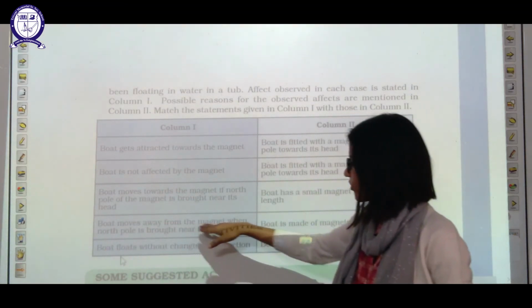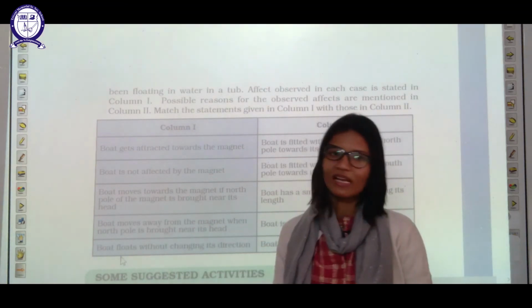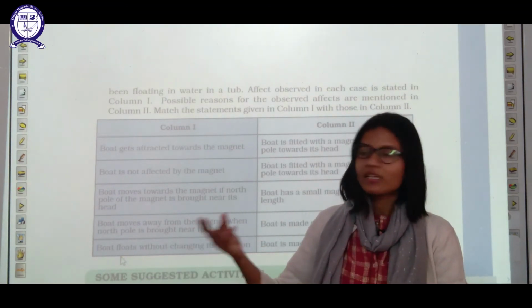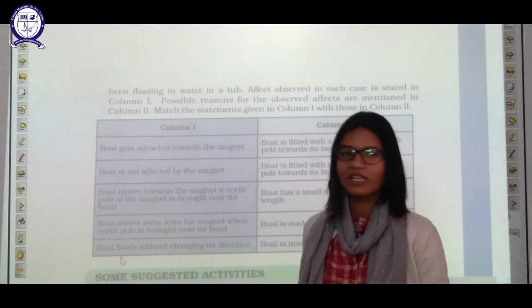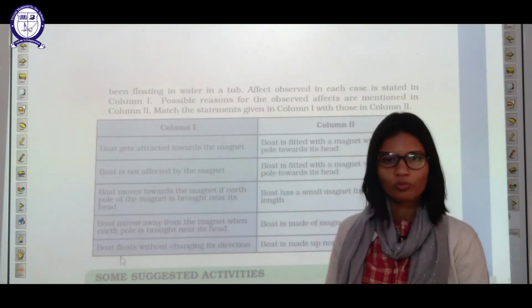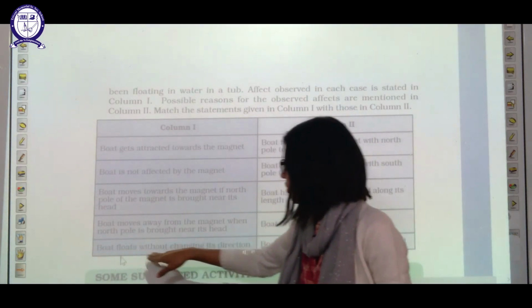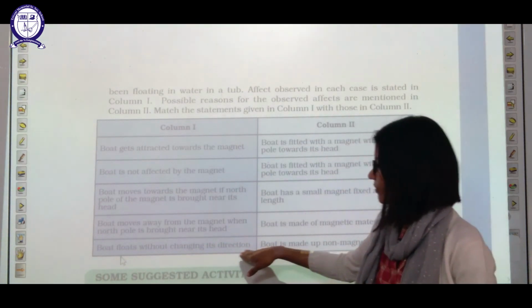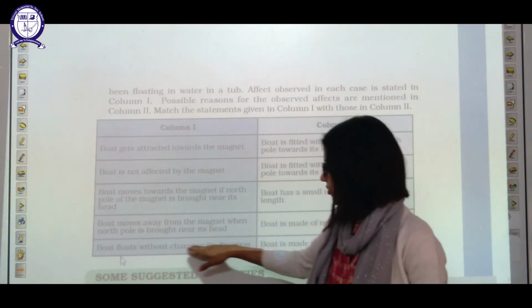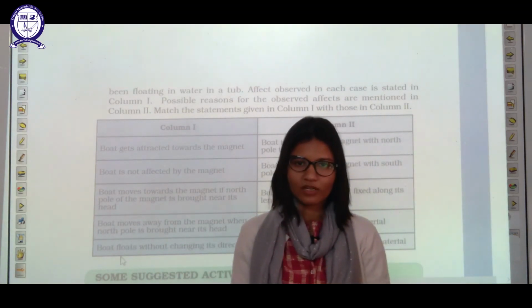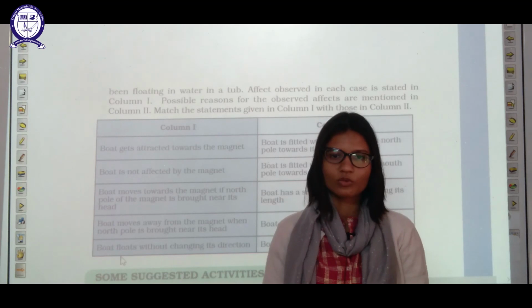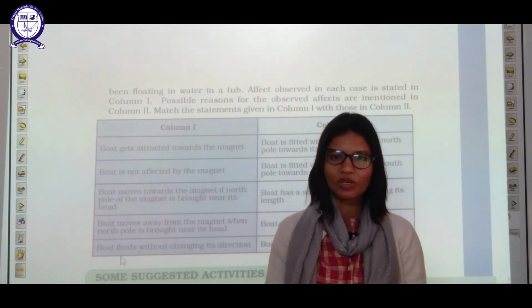The boat moves away from the magnet when the north pole is brought near. It is moving away, so we can say that the front portion is showing the north pole. That's why the same poles repel each other. Both float without changing direction, so we can say that the boat is made of magnetic material. Okay, so that's all for this chapter, students. We will meet in our next chapter. Thank you for now.